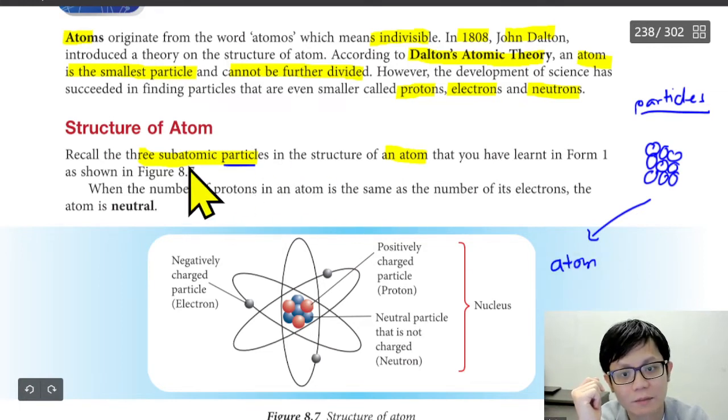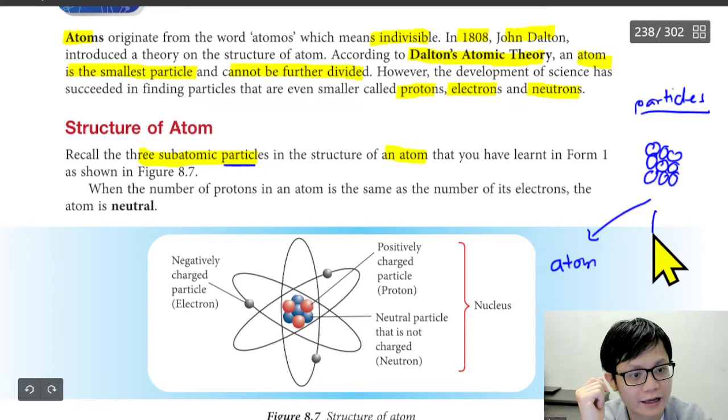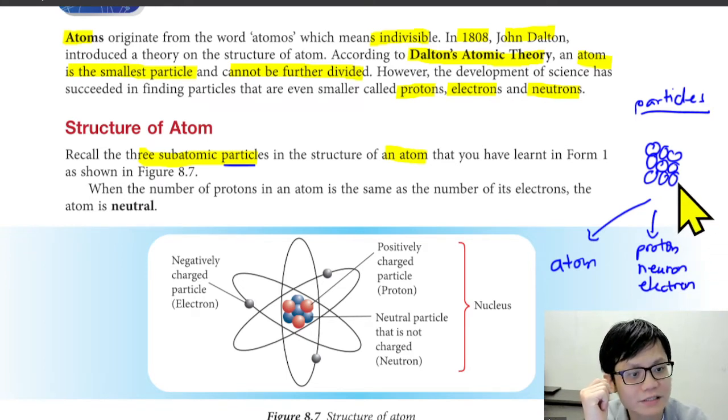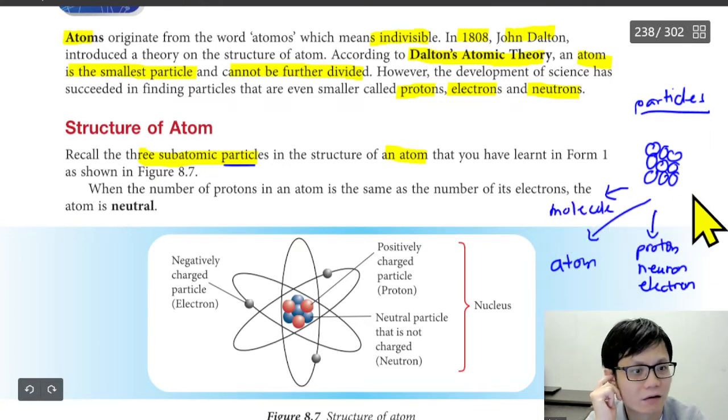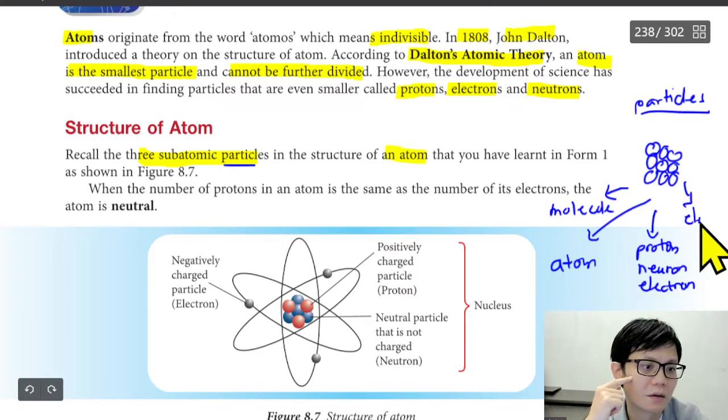Sometimes they are talking about subatomic particles like proton, neutron, and electron. And sometimes maybe a molecule, maybe an element, maybe a compound.